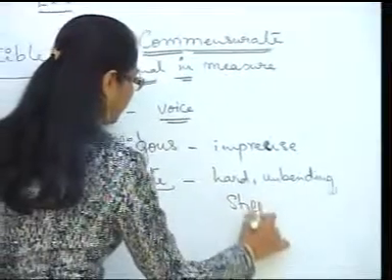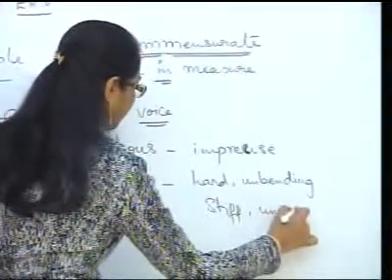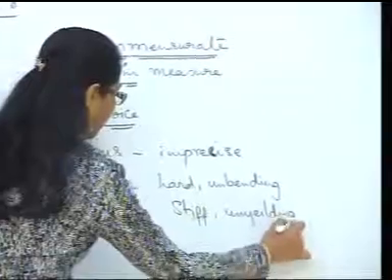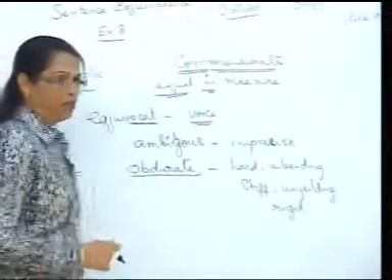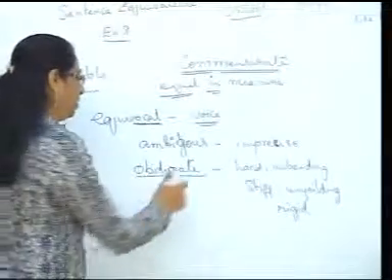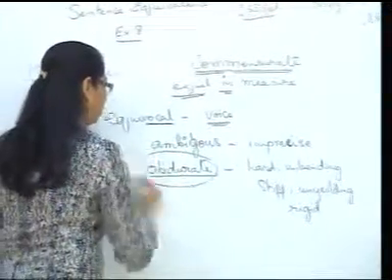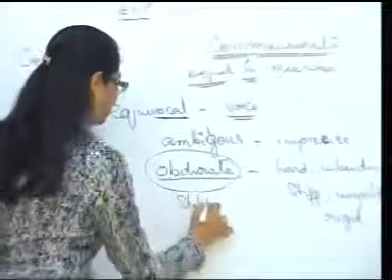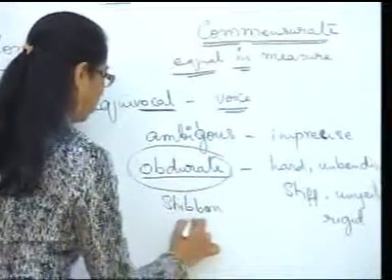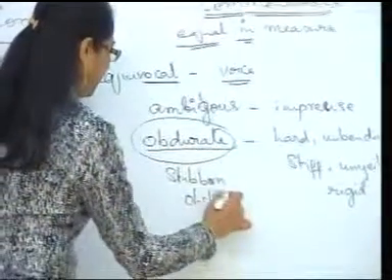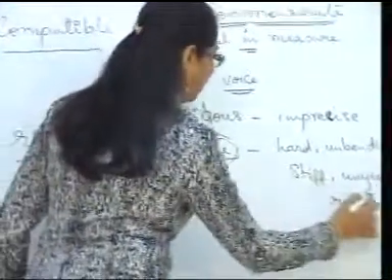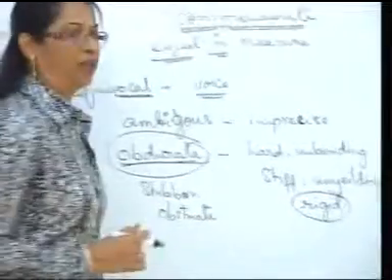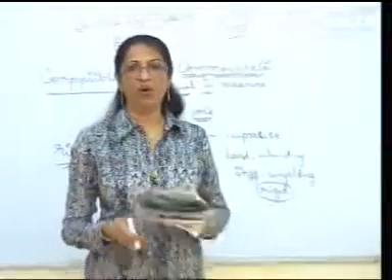stiff, unyielding, and finally rigid, inflexible. So obdurate is a word that we use for someone who is very stubborn or obstinate as well. In the context of the sentence, the word obdurate definitely goes with the context of the inflexible or rigid.